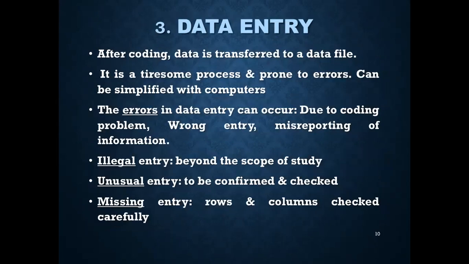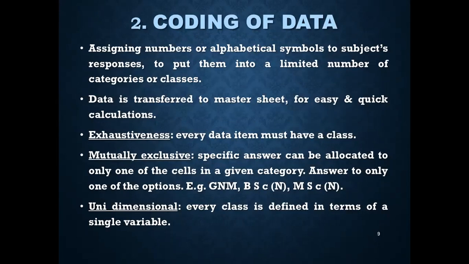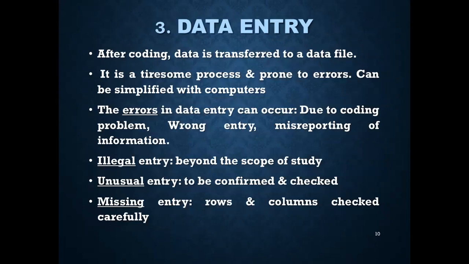Data entry. So once the coding has been done, it is ready to transfer to a data file. Though data entry turns out to be a monotonous and tiresome process, it is also prone to maximum errors, and it can be simplified with the help of computers.